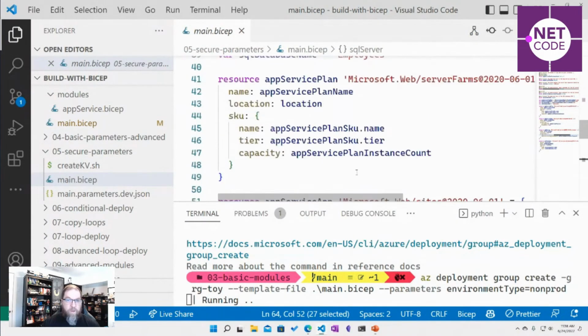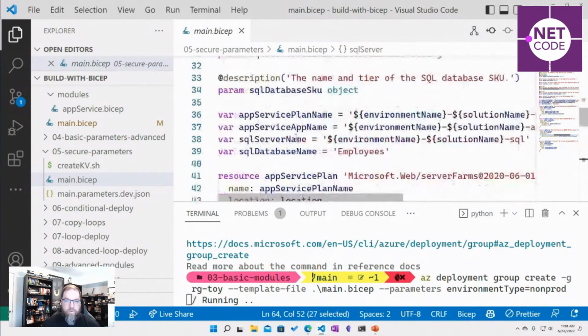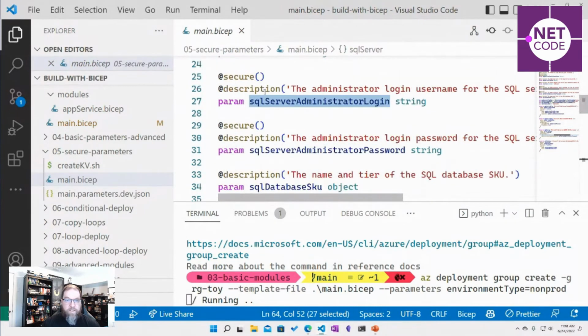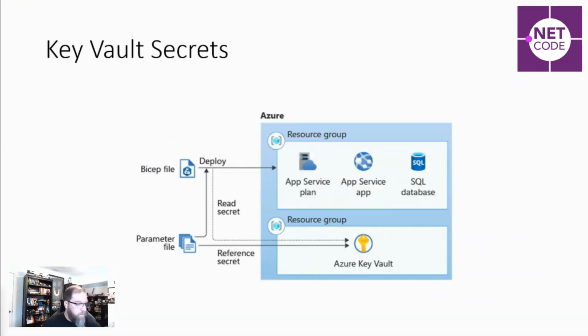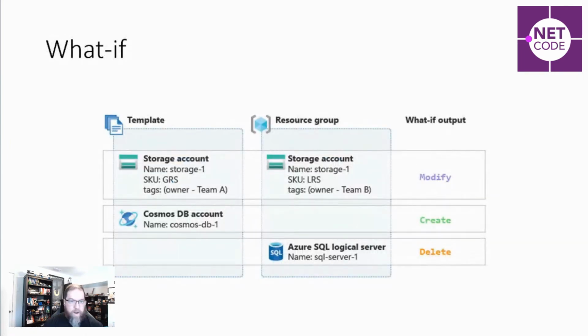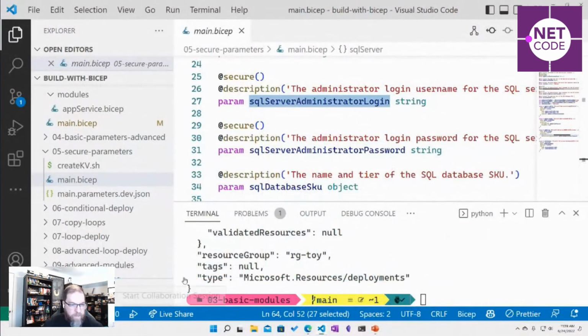And we can reference that just like a normal value, as a secure string. So those will get passed in and consumed. I've actually got a diagram on that. So your bicep file and your parameter file are going to have a secret reference to key vault, and bicep and ARM will read that secret to be able to deploy those things together. All right. So let us keep going quickly.